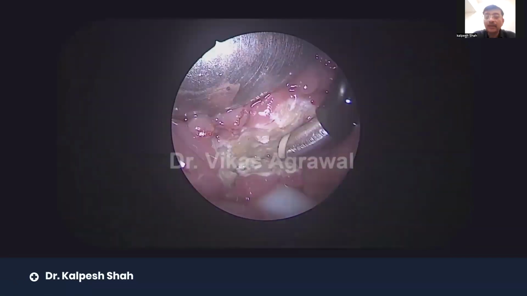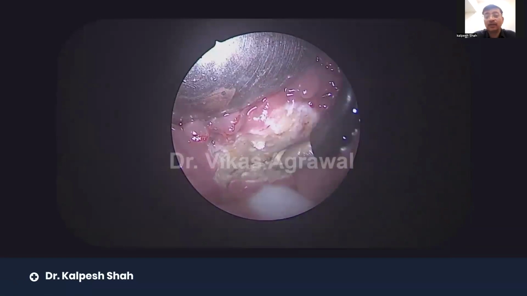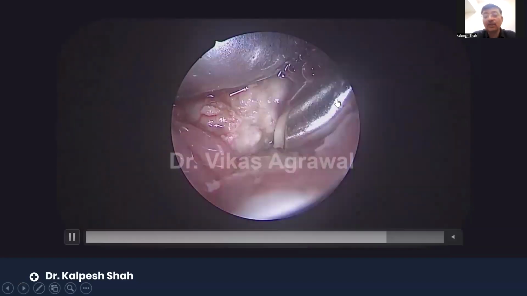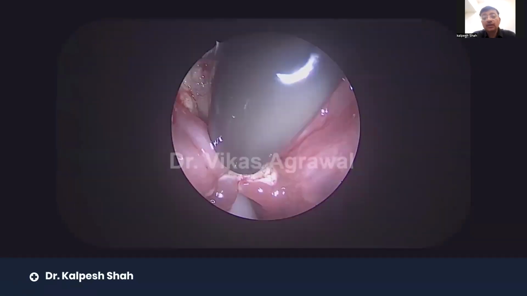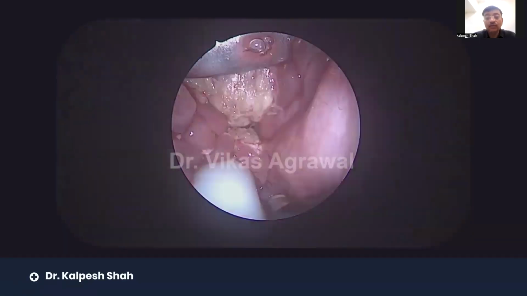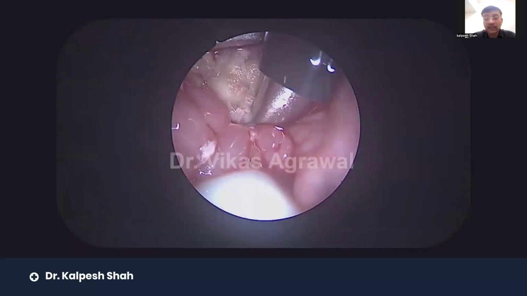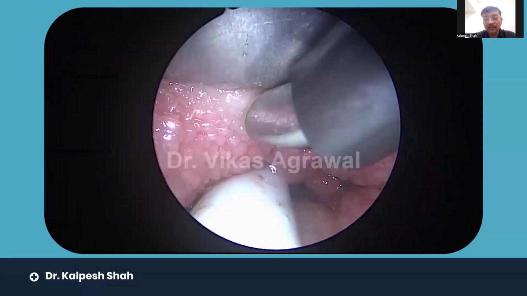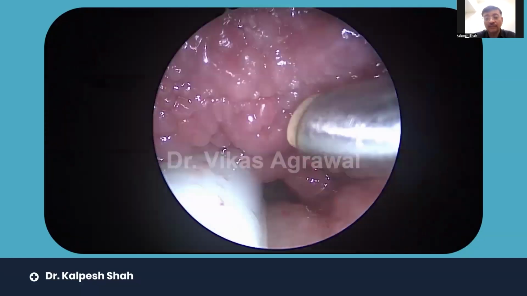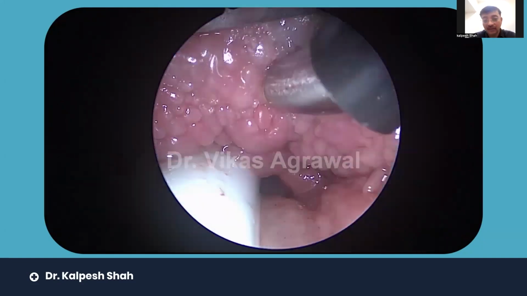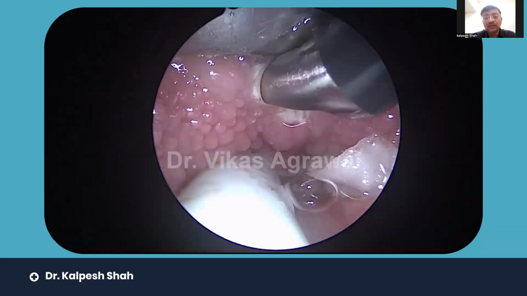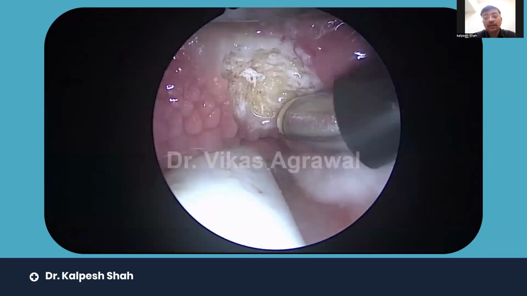You can imagine if this starts bleeding post-operatively when you have extubated the patient, then management is really, really very challenging. Thanks to a lot of new devices which give good hemostasis, the hemostasis becomes really great. So we have not seen many cases of post-operative bleeding, but we have seen one secondary bleeding from the tongue base. The patient came after 7 days to the OPD with the bleeding, and we had to take that patient for emergency surgery.